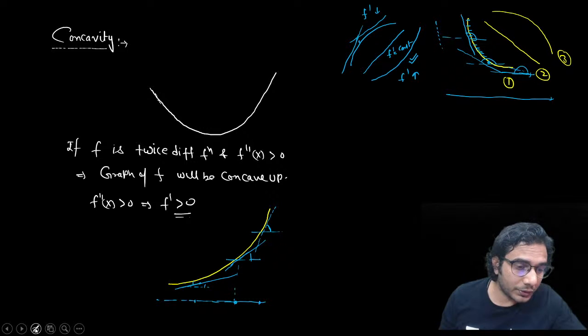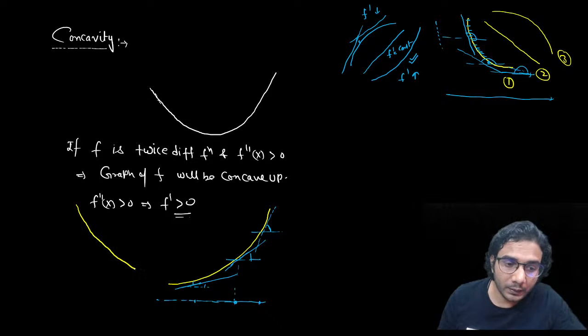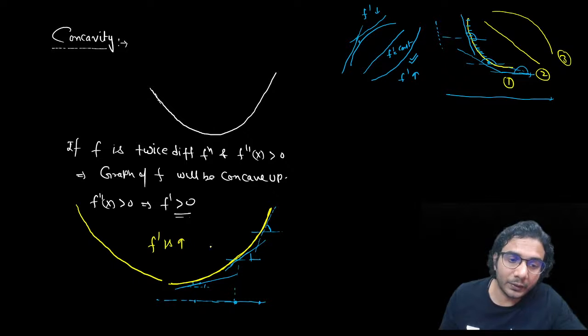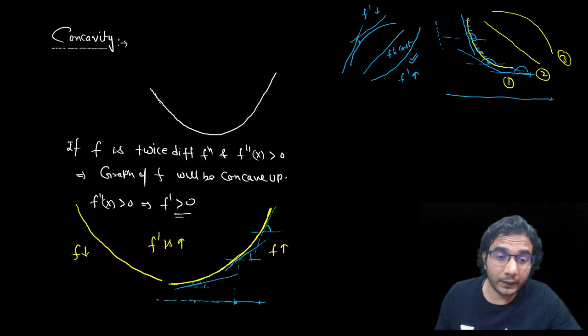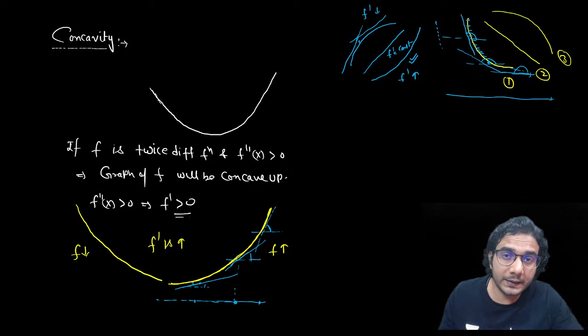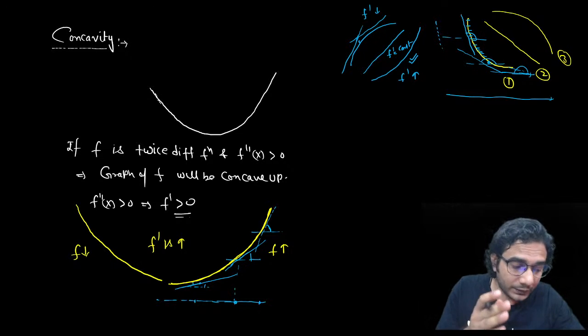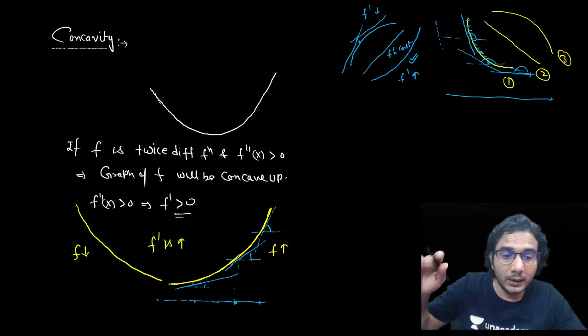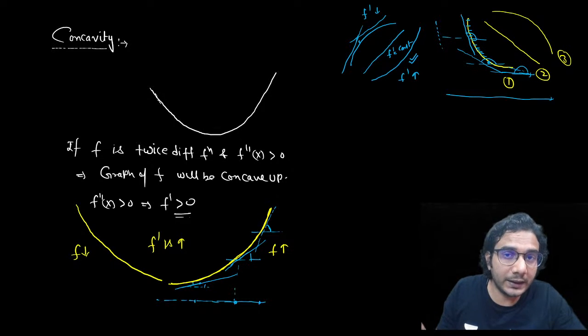So if f decreases like this and increases like this, in both the cases you can see f dash is increasing, okay? You can see f is decreasing here, right? And f is increasing here. So there's no relation of f. F can increase or decrease in concave up. But f dash, you can see, is always increasing throughout this process, when f was decreasing and when f was increasing. In this whole graph, f dash was always increasing, okay?